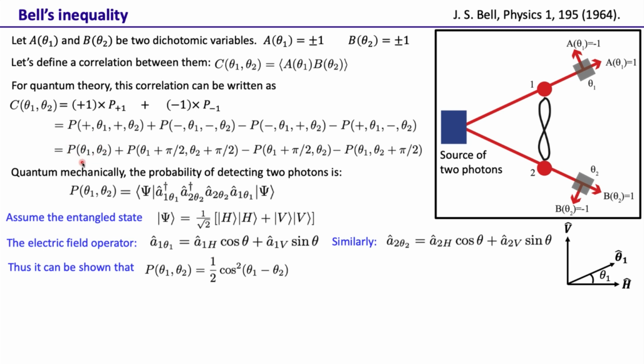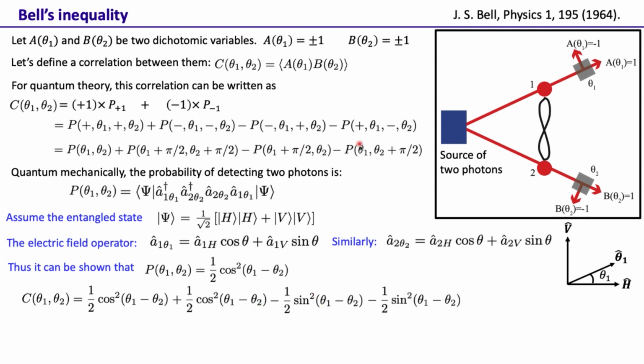So that's calculating just this term. Similarly, we can calculate these other three terms, and then we can show that the C theta 1 theta 2: the first one we have already shown, cosine squared theta 1 minus theta 2. The second can also be shown to be half cosine squared theta 1 minus theta 2. The third one is sine squared theta 1 minus theta 2, and the fourth one is also sine squared theta 1 minus theta 2. If we put them all together, this is basically cosine 2 theta 1 minus theta 2. So that's the quantity we have. Again, this expression is for this particular entangled state.